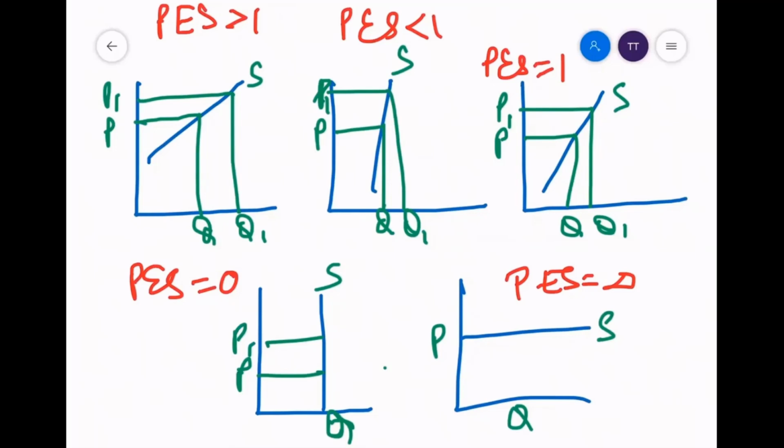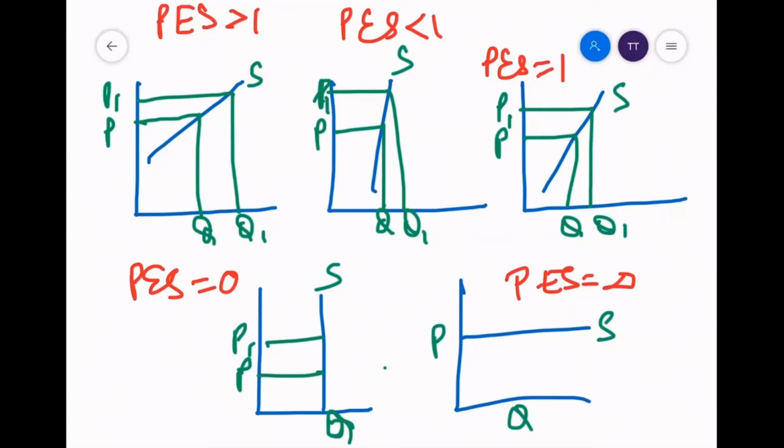So then the slope of the supply curve, you can see that P to P1 is a small gap, but Q to Q1 is a bigger gap, right? And even if you put it in the formula, PES is percentage change in quantity supplied upon percentage change in price. So you can say 40% change in supply upon 20% change in price will give you 2 as an answer. So if it is greater than 1, it is elastic supply.